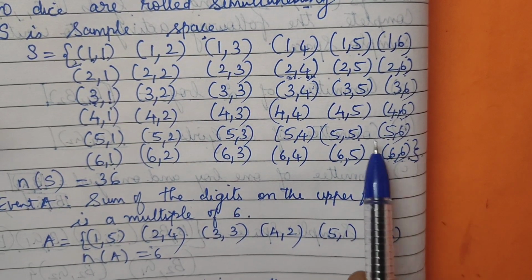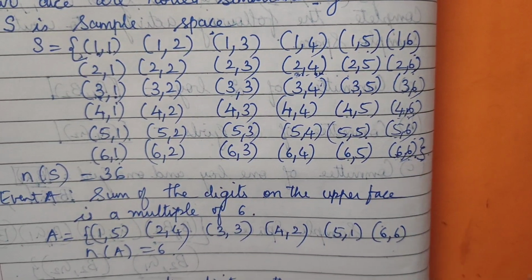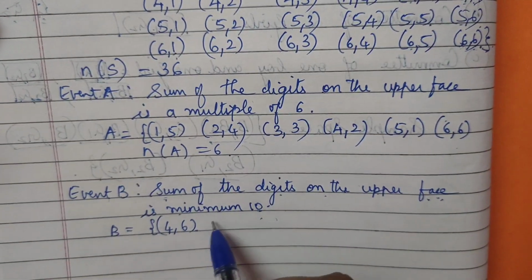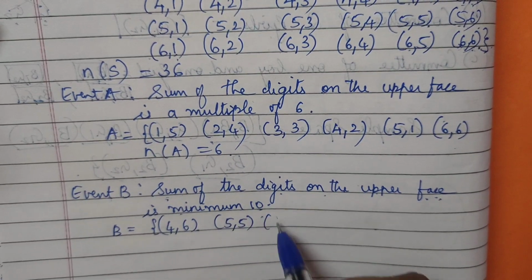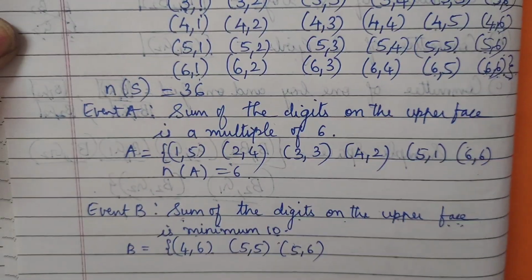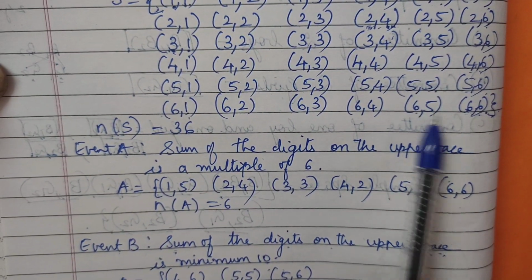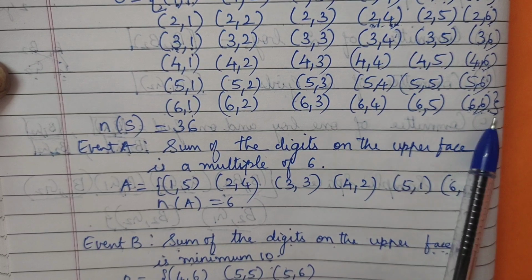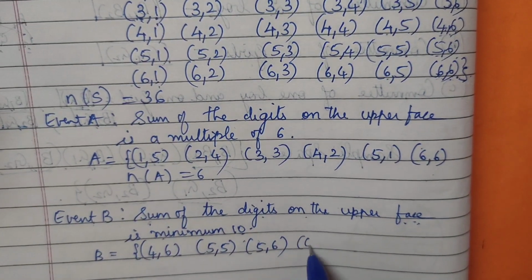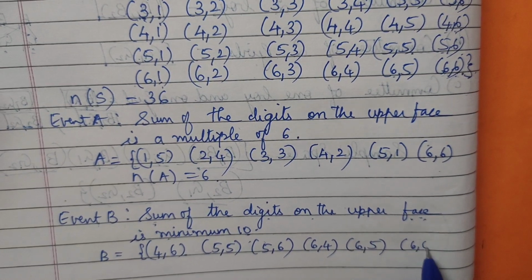And 5 6 also, they said minimum 10. So we can take 5 6, that is 11 also. So 5 comma 5 and 5 comma 6. So next one where we have 6 4 is 10, 6 5 is 11, 6 6 is 12. So all the three we will write: 6 comma 4, 6 comma 5 and 6 comma 6.